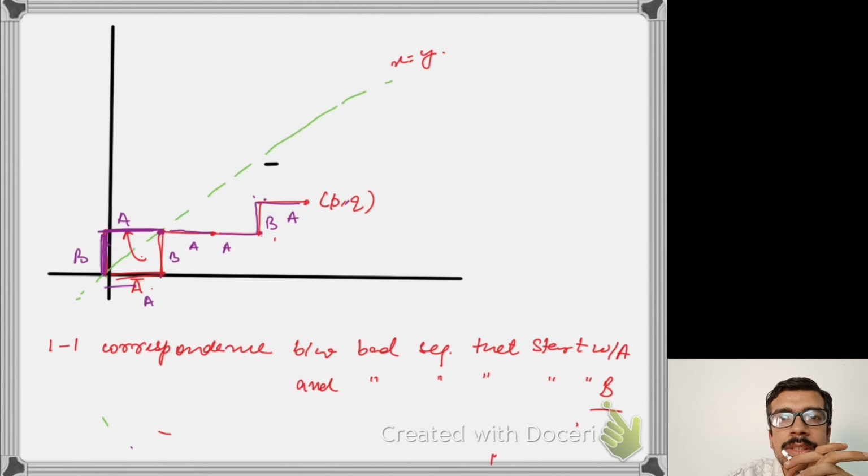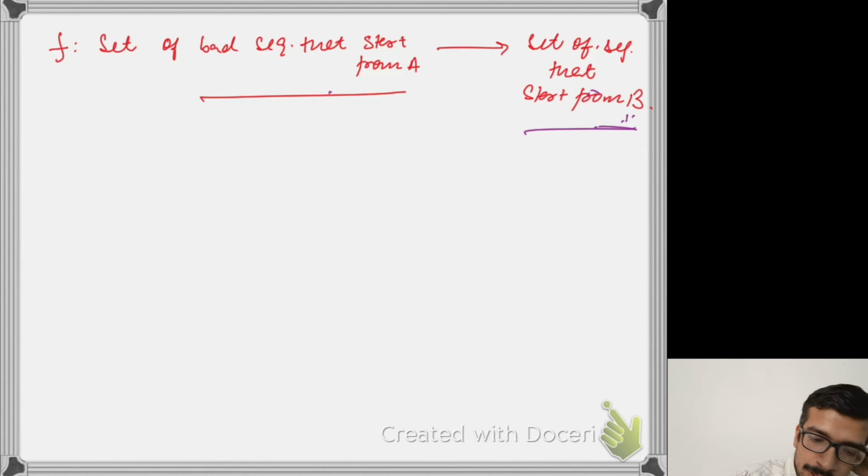And similarly, this is onto as well, because for every bad sequence which starts from B, I can find an appropriate sequence which starts from A by just reflecting this about the x equals y line.